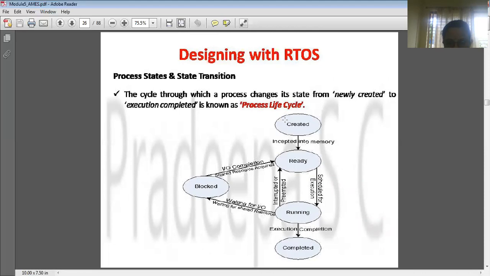So basically a process goes into 5 states. First one is created, right? Then it is brought into the memory, that is the ready state. When it is in execution, it will be in the running state. And whenever it is reading data from the IO devices, it will be in the block state. Once the IO data transfer has completed, it will come into the ready state. So this cycle will repeat. Once the execution is completed, it is in the completed state. So this is what is called the process life cycle.